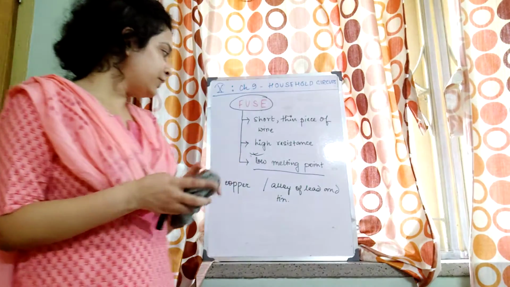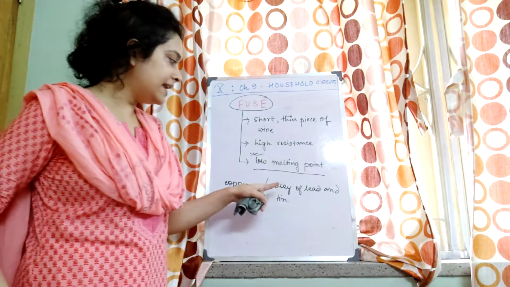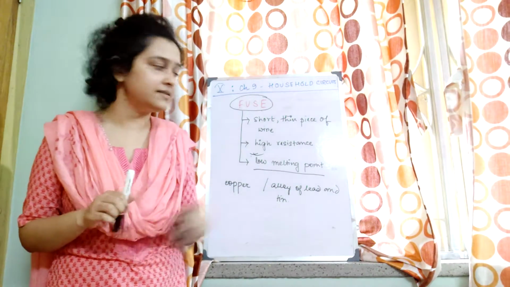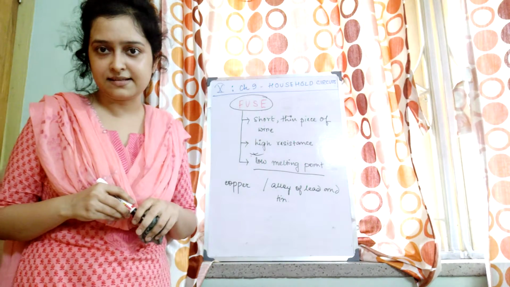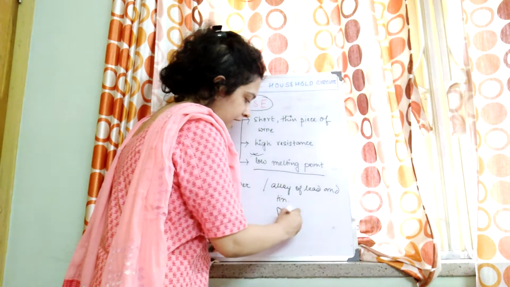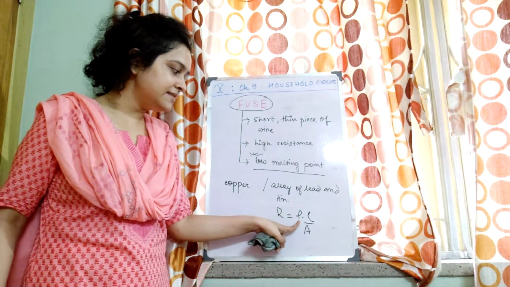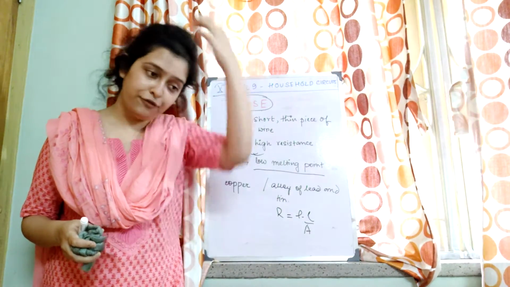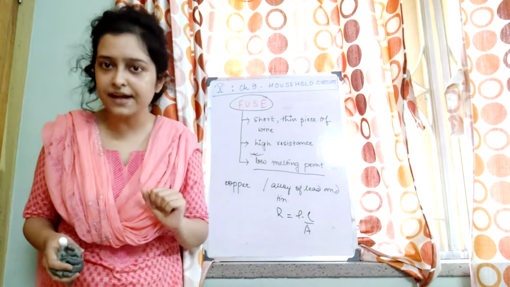That is why you get the question that why copper is not preferred and alloy of lead and tin is generally used as a fuse wire, because this has got very high specific resistance. Specific resistance is high. What have we learned? R equal to rho into L by A. So specific resistance of a material is the resistance offered by the material per unit length, per unit cross sectional area.